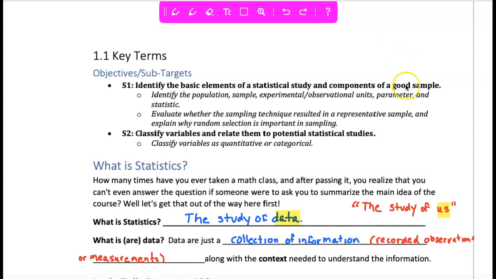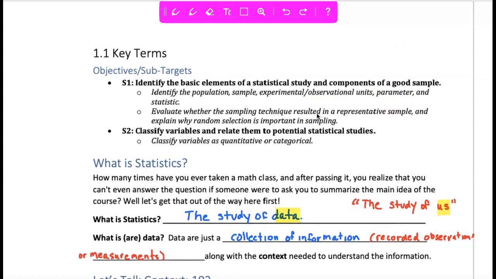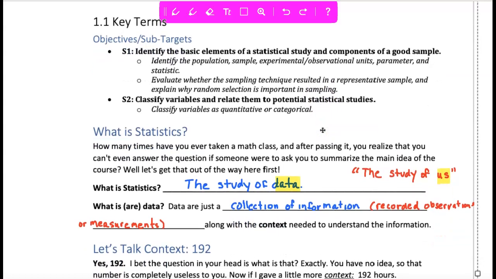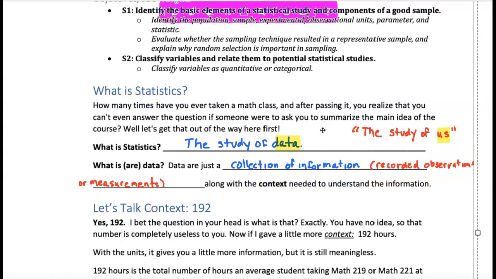We start statistics looking at key terms. And so, of course, you could go through it and read some of these key terms, but what we really start with is the question, what is statistics? And what I want you to think about is statistics is the study of us, right? It's the study of data, but really why we care about statistics, it's because we want to study us, people, things in our world.